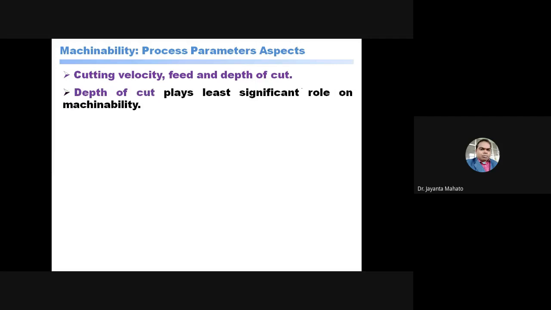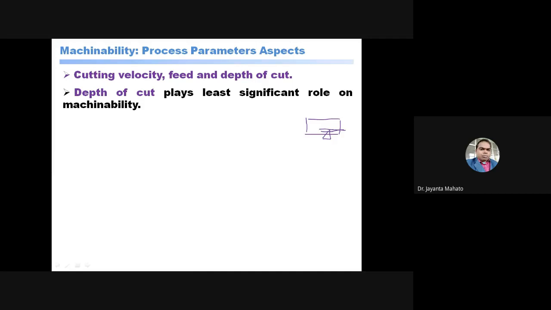Depth of cut plays the least significant role on machinability. This depth of cut effect can be compensated by the other two parameters, cutting speed and feed. Suppose you are giving a more depth of cut, then there are chances of getting a rough surface.